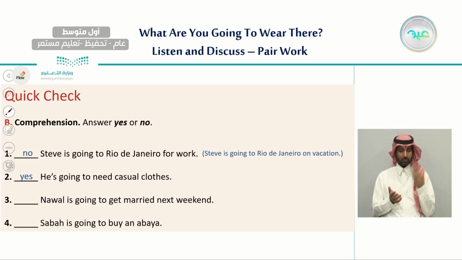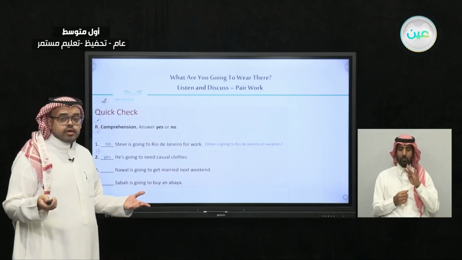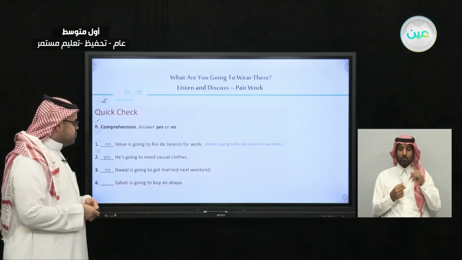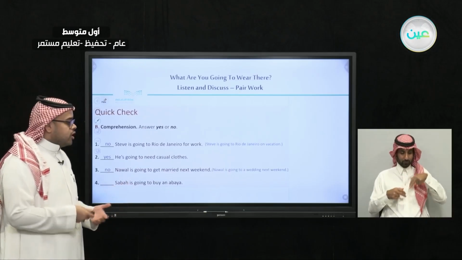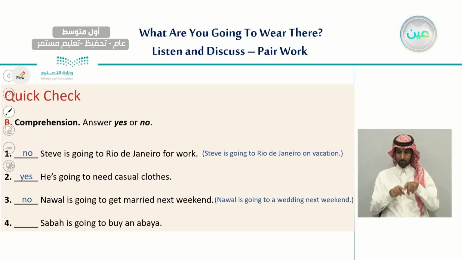And number three, Nawal is going to get married next weekend. So what do you think? Very good. The answer is no. What is the correct sentence here? Excellent. She's going to a wedding next weekend. So she's not going to get married, but she is going to the wedding of someone who is going to get married.